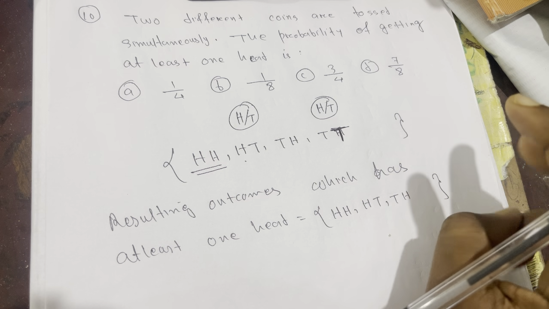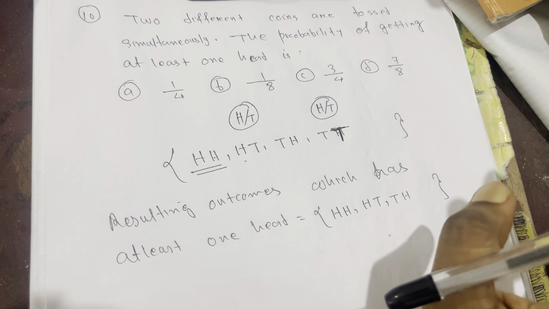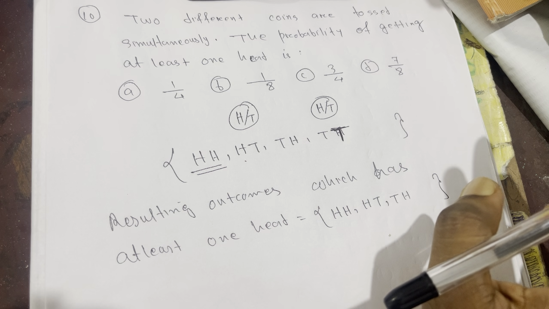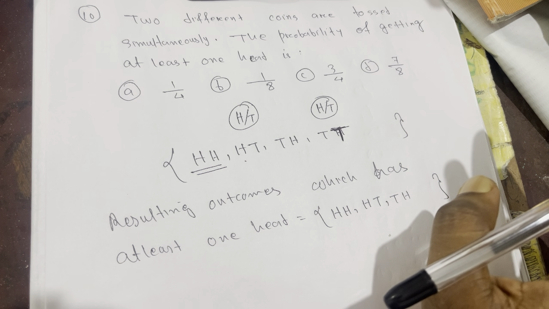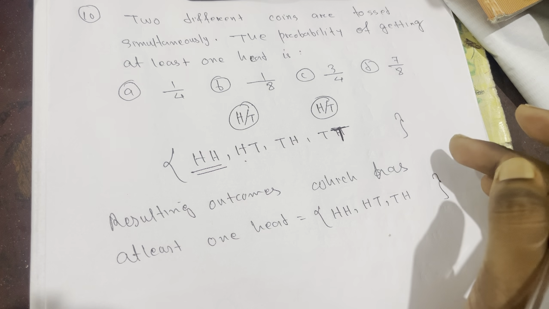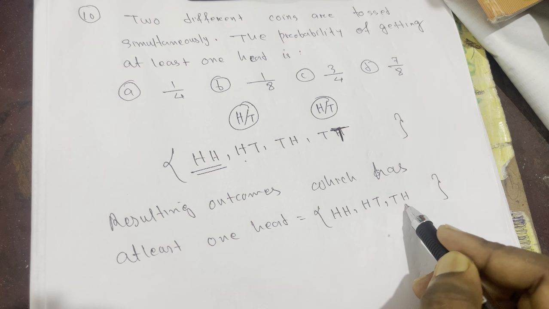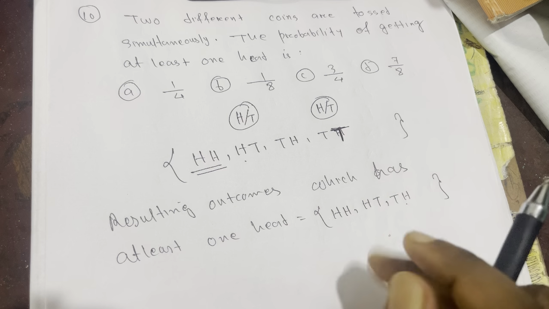Maximum not problem, maximum 2 also not problem, because we need the outcomes which have minimum 1 head because of the "at least" word, so these 3 have at least 1 head.